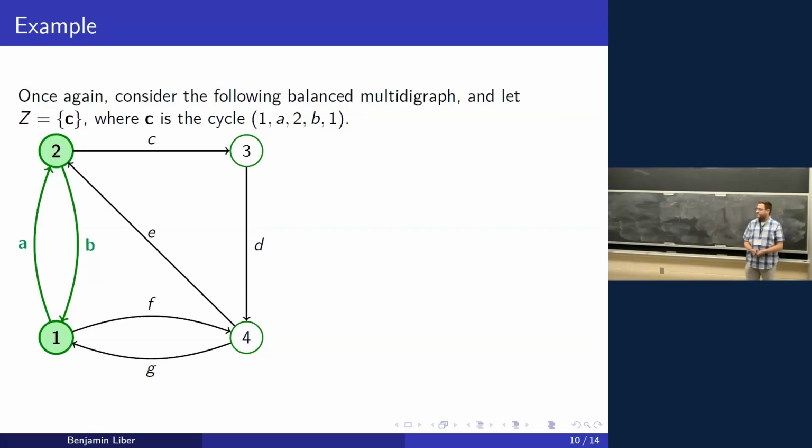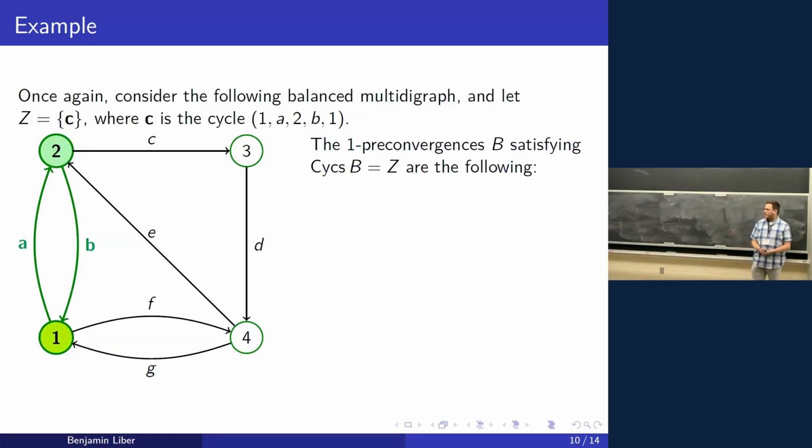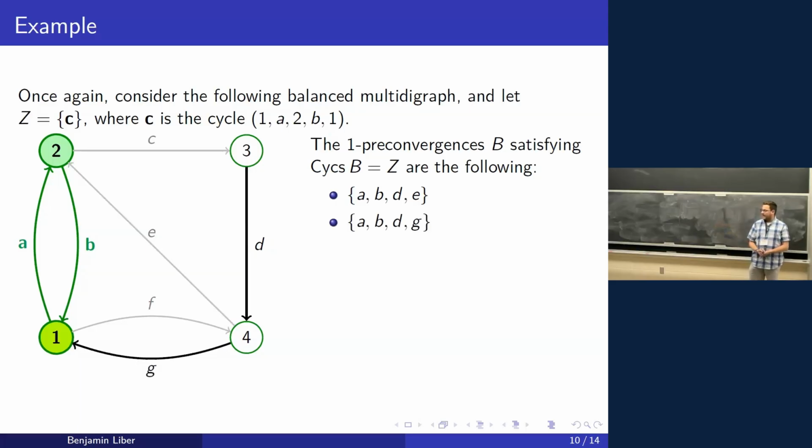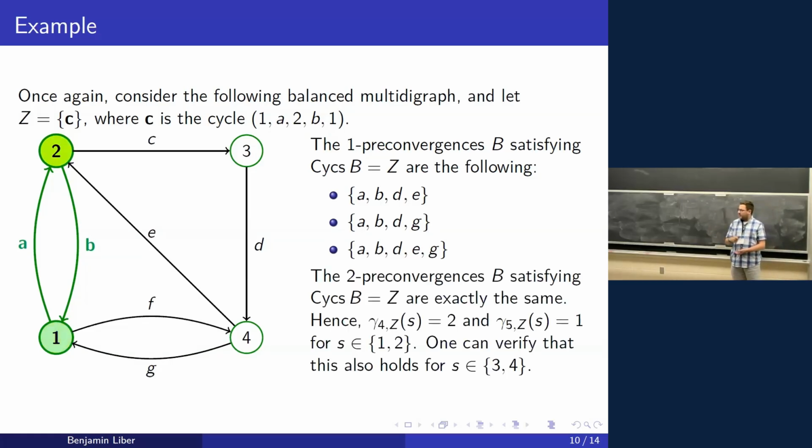And so again, if you look at this balanced multidigraph, and we consider Z to be the cycle 1A2B1, then the 1 preconvergences that satisfy this: first, we have A, B, D, and E because everything can get to 1 and A and B are in the set. There's also A, B, D, and G, and A, B, D, E, and G. And you can check that these numbers are the same no matter what the starting vertex is. And so our result basically generalizes to any set of cycles.